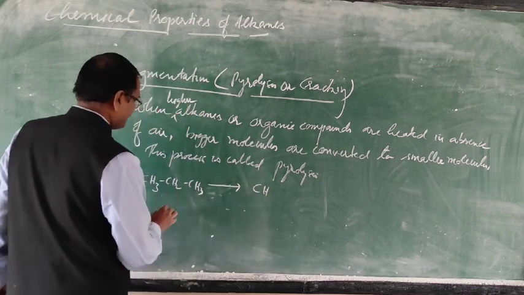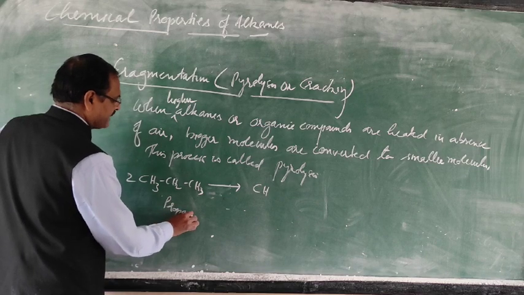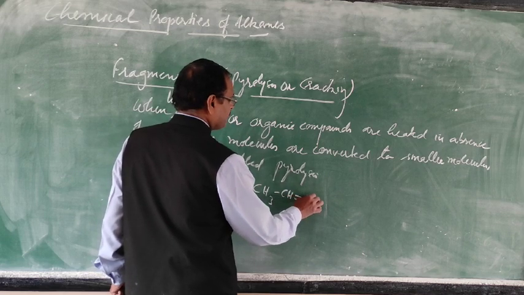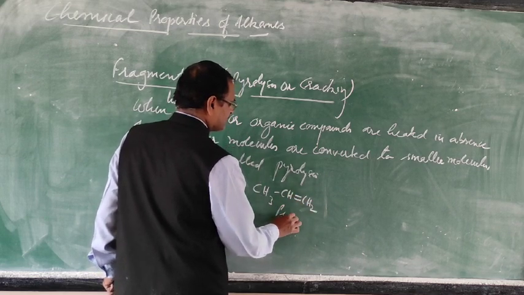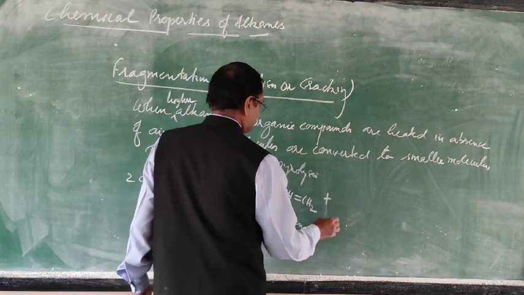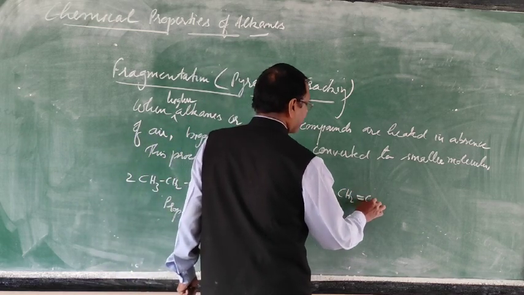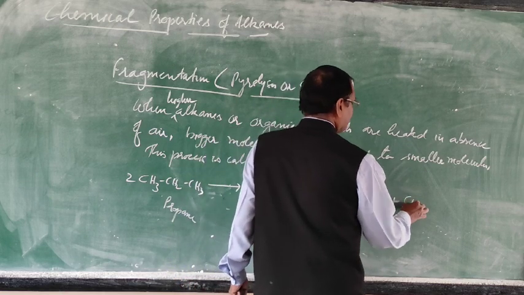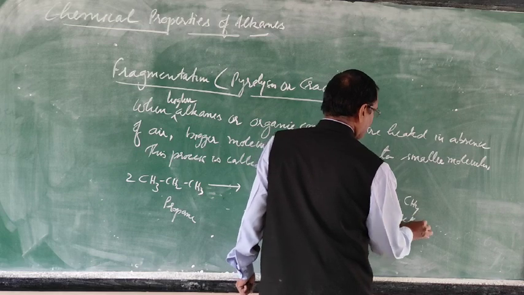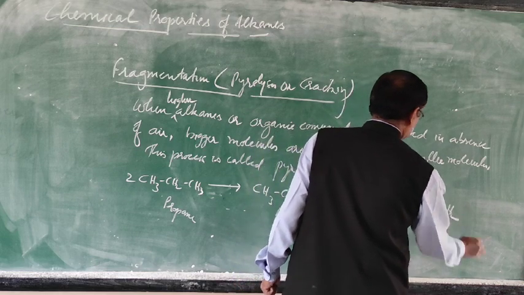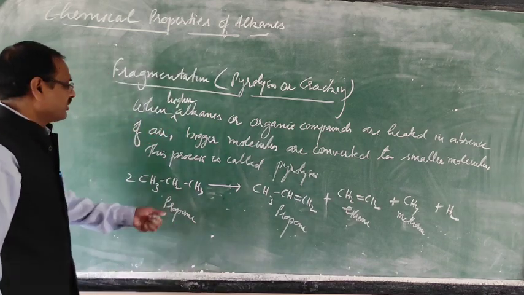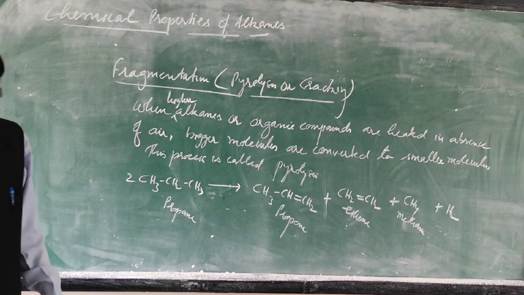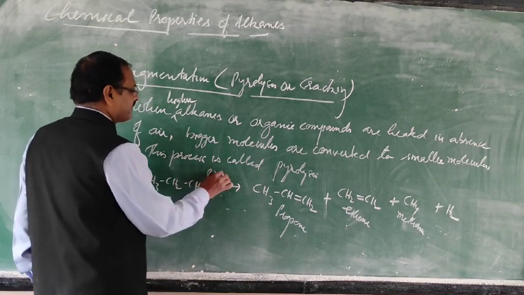When propane is heated, it is converted to propene, ethene, methane, and hydrogen. So this propane molecule is converted into smaller molecules at 817 Kelvin.